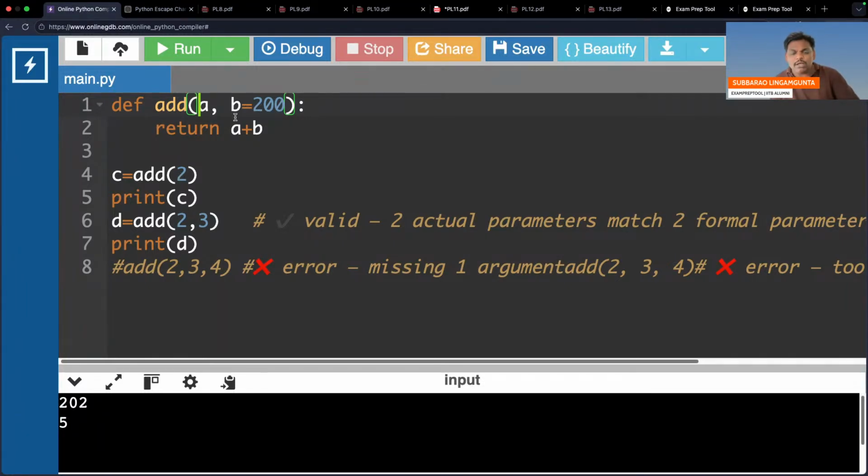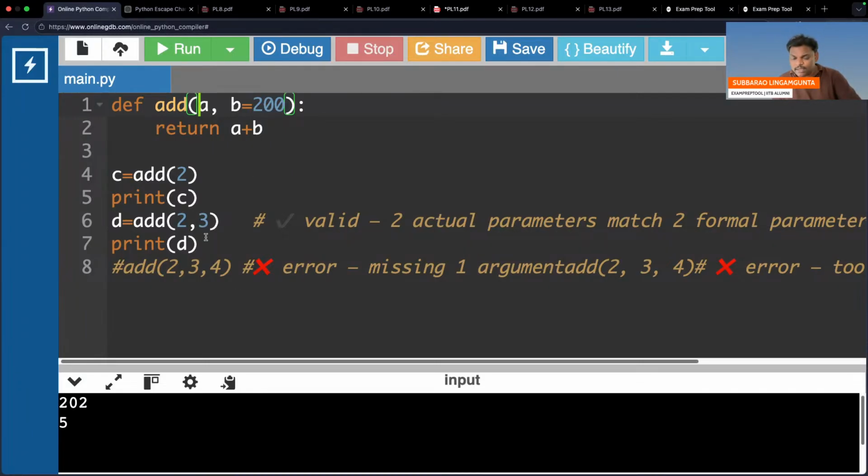You can pass one also. The first parameter is compulsory, because there is no default. The first is not a default argument. The second you may send, you may not send. If you send, overwriting will take place. If you don't send, the default already there will be taken.